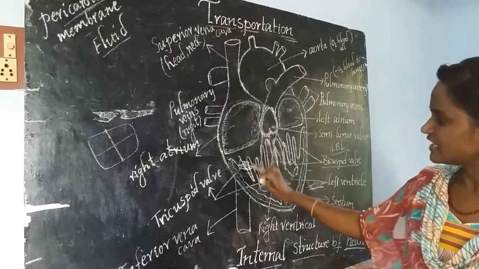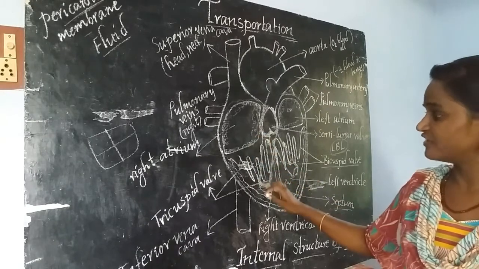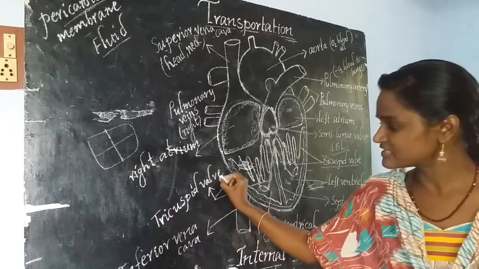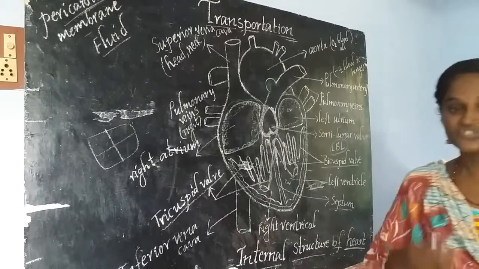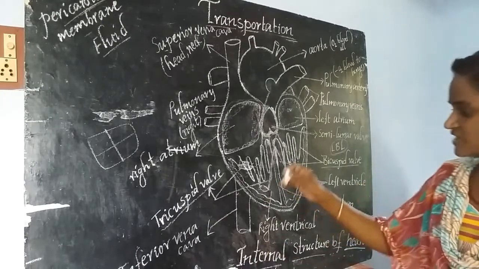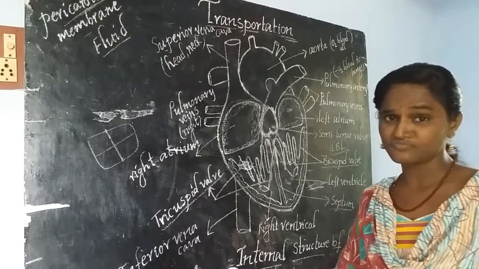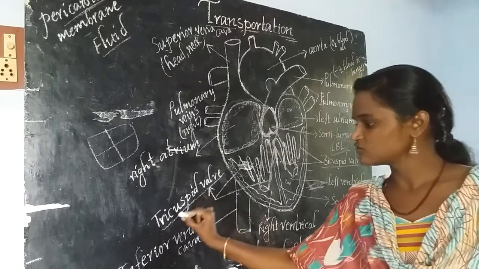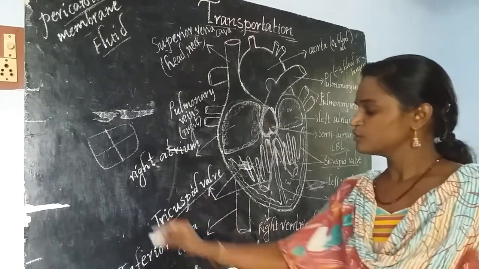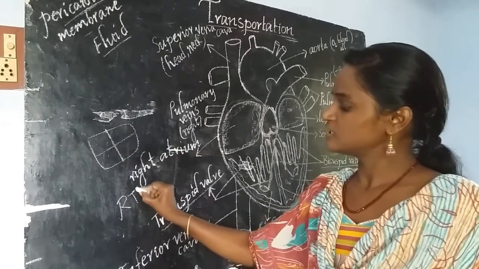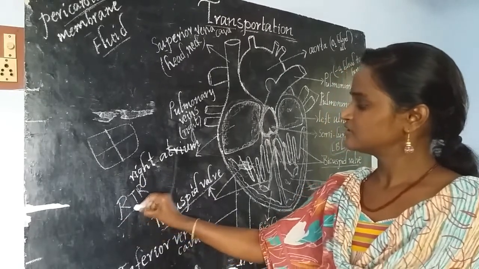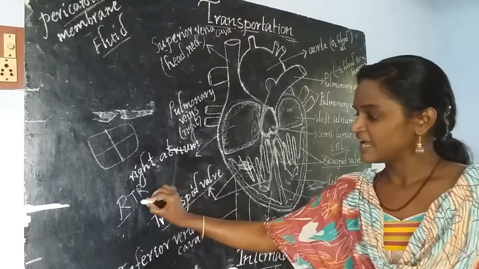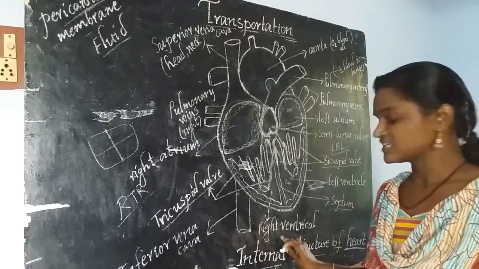If we talk about the opening between the right side atrium and ventricle, it is also protected by another type of valve. That is called the tricuspid valve. What is that? Tricuspid valve. This tricuspid valve may contain three pipe-like structures. That's why we call this one as tricuspid. For this, you just remember RTR. Here R means right atrium, T means tricuspid valve, again R means right ventricle.